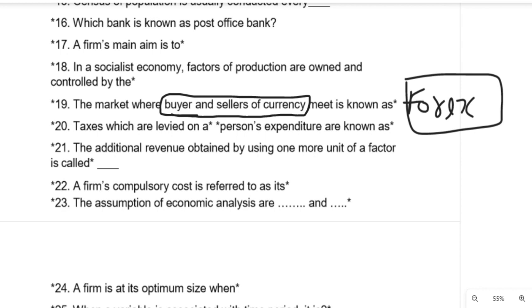Question number 23. The assumptions of economic analysis are rationality and other things being equal. Those are the 2 points. The assumptions of economic analysis are always rational and other things being what? Equal.